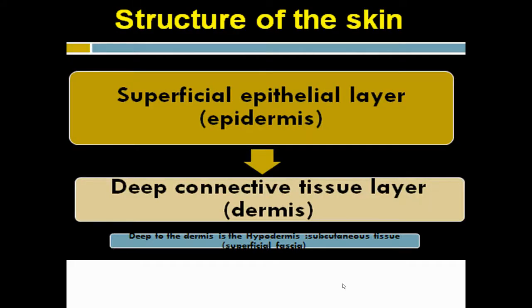Skin is composed of two types of layer. First is the superficial epithelial layer. As it is superficial, it is the outermost layer of the skin, and it is also called the epidermis. Deep to the superficial epithelial layer, there is the deep connective tissue layer. We call it the dermis also. Deep to the dermis, there is the hypodermis and subcutaneous tissue. We can say the superficial fascia also.